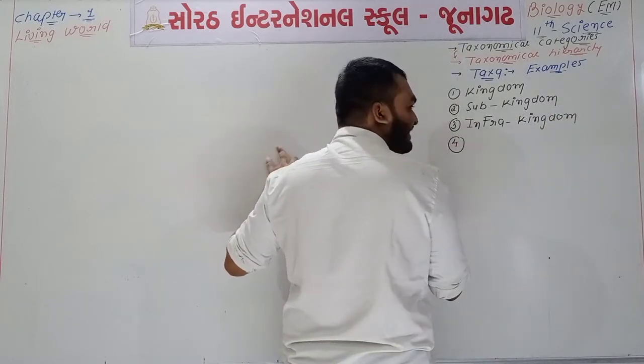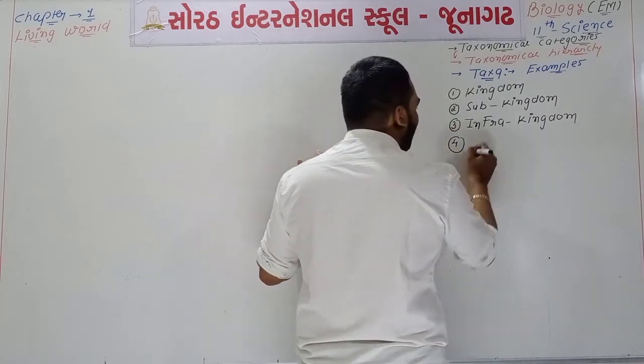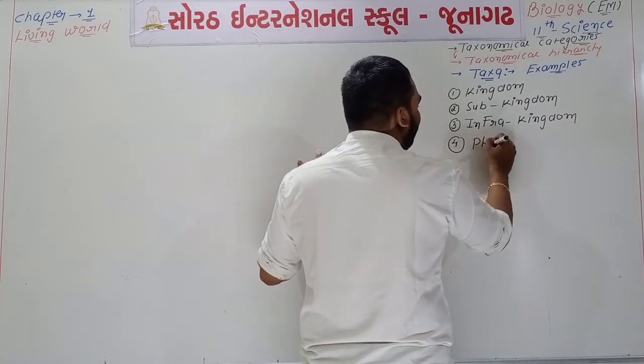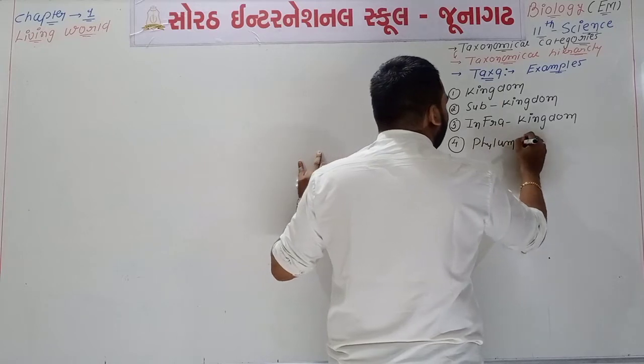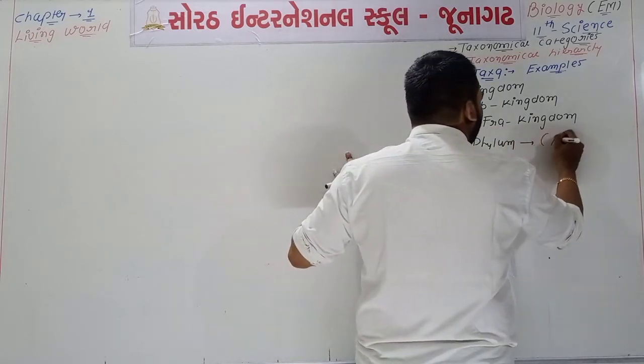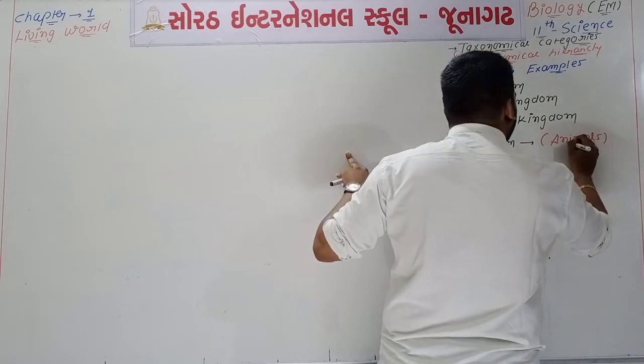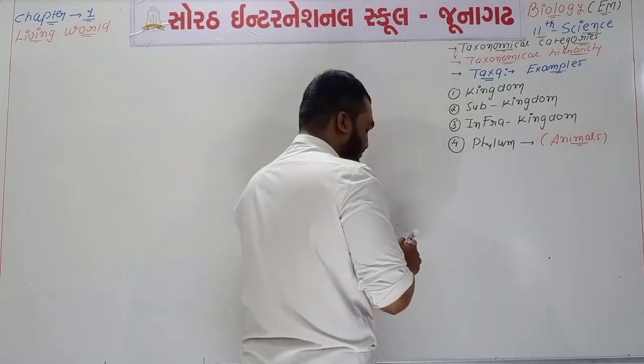What about the fourth example? Fourth name will be of the phylum. But you know that the phylum is used only for the classification of animals. So for animals you will use only one word which is known as the phylum.